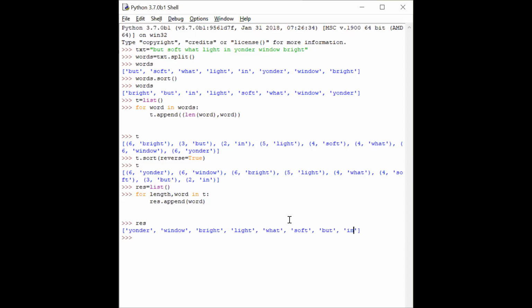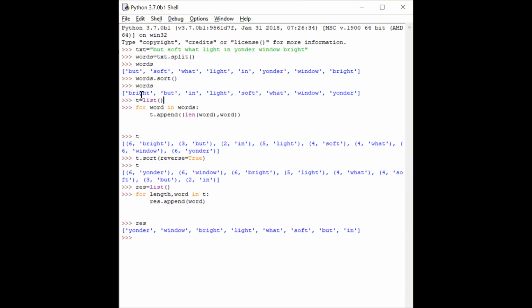That's what you wanted. So what did we do? We took the text, we split the text into words by using the split function. Now you try to sort it. The sorting is not according to the length of the word. It is sorted according to the alphabetical order. So how do I sort it according to length? I'm creating a new, empty list called T.